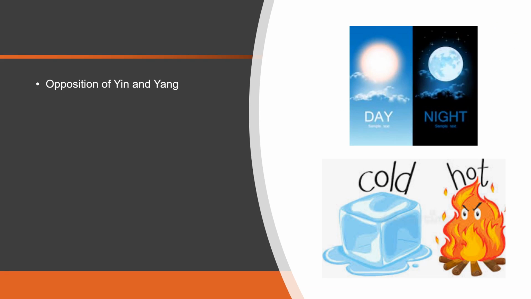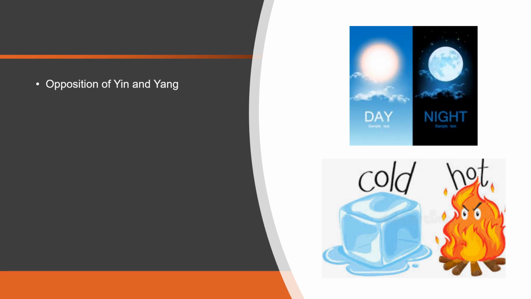The first is the opposition of yin and yang. The opposition of yin and yang is actually quite similar to the absoluteness of yin and yang. Yin and yang are opposite, such as day or night. Day is bright, night is darker. Day is warmer, night is colder. So they are opposite to each other, day and night.